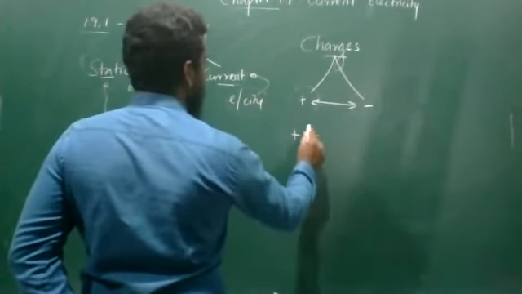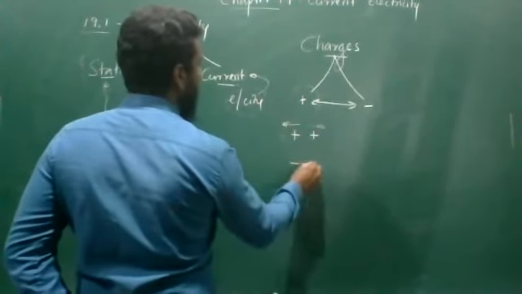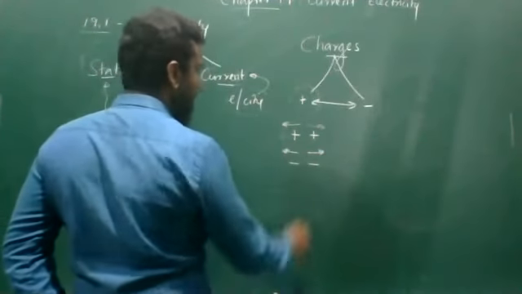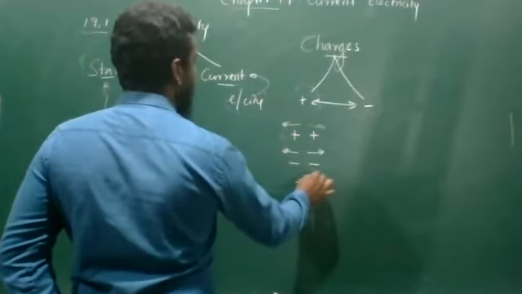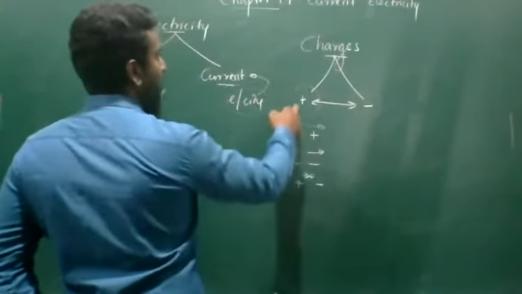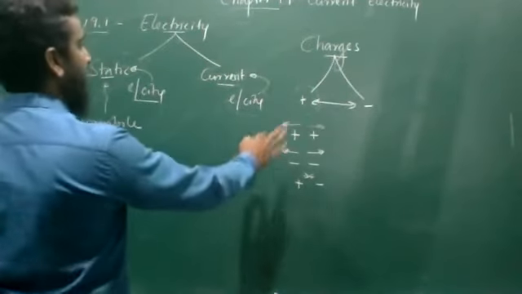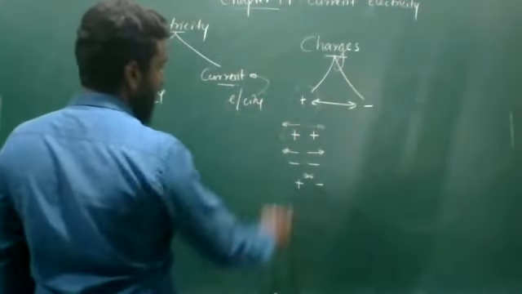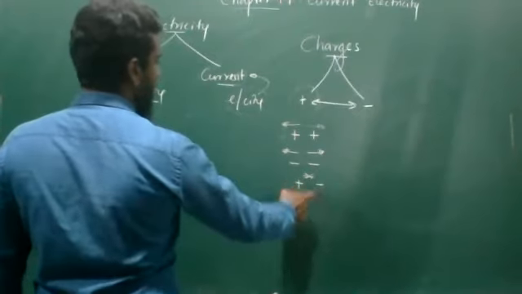Those two charges have an ability to repel. If you take the negative with the negative, those two charges are going to be repelled, right? If you take positive with the negative, both are going to be attracted, right? This is the knowledge that you gained about charges in your grade 6 or so. This is not the knowledge that you are gaining in this chapter. I just reminded you: positive and positive repel, negative and negative repel, positive and negative